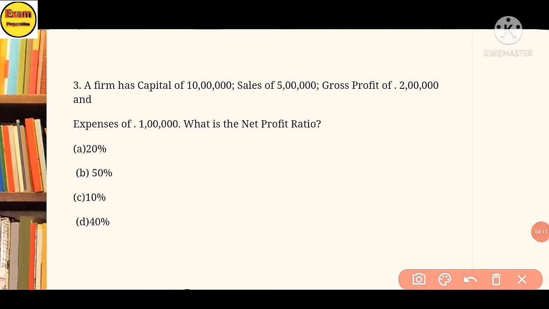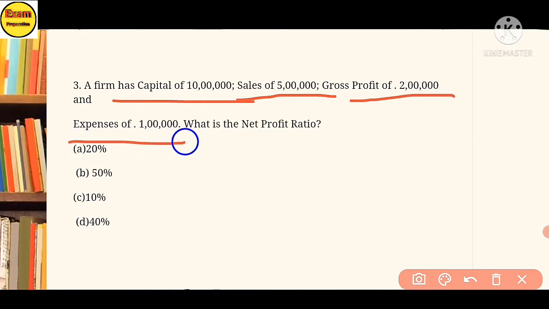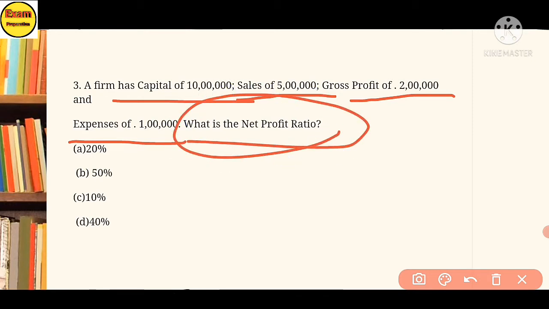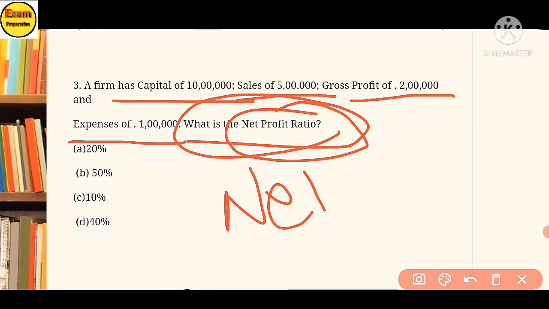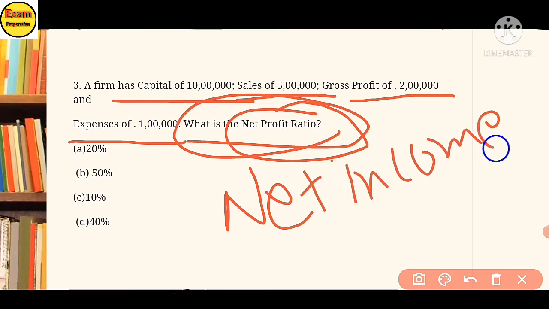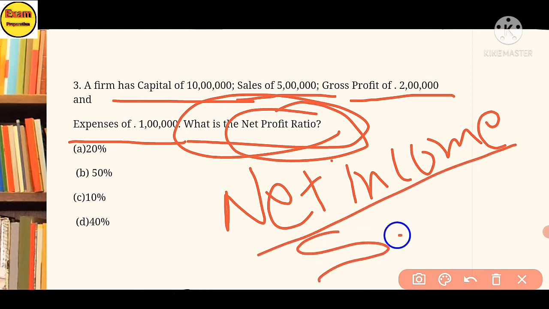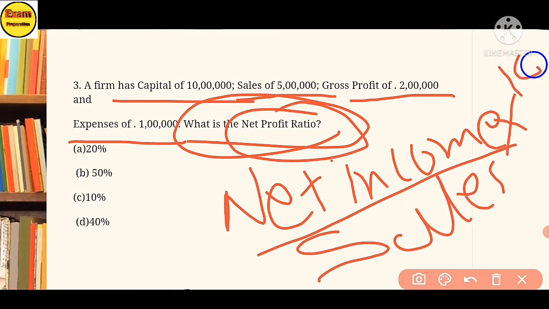Third, a firm has capital 10 lakh, sales 5 lakh, gross profit 2 lakh and expense of 1 lakh. What is the net profit ratio? You have to remember the net profit ratio formula: net income divided by sales, multiplied by 100.